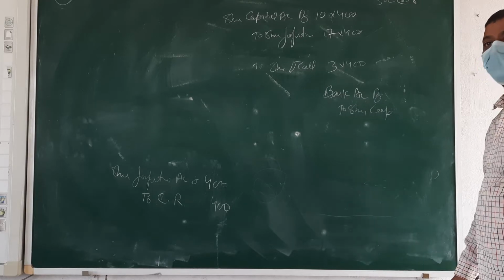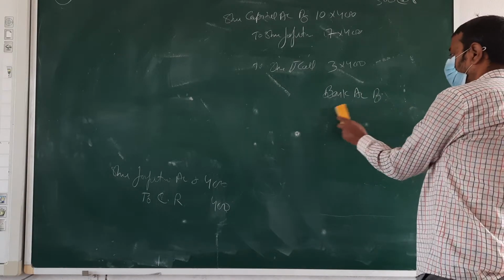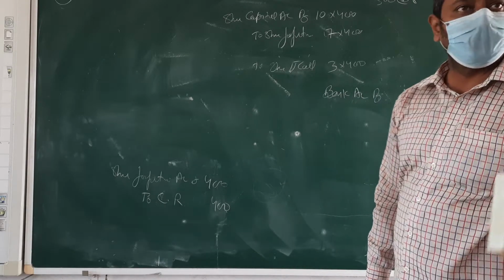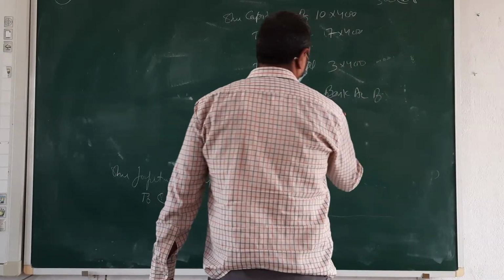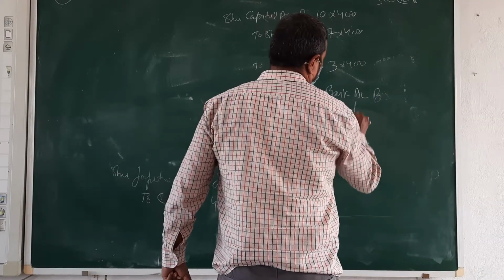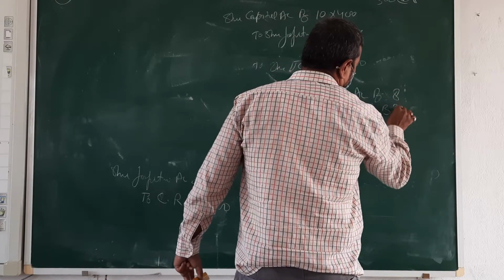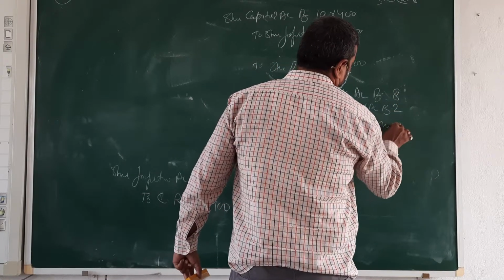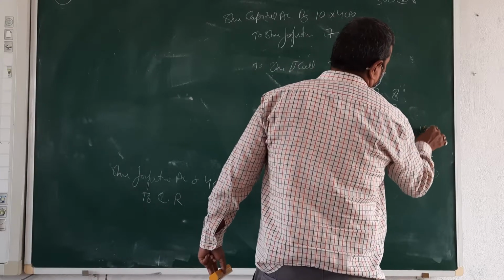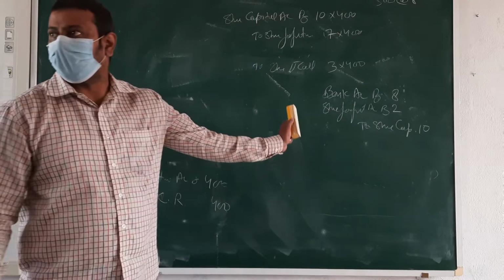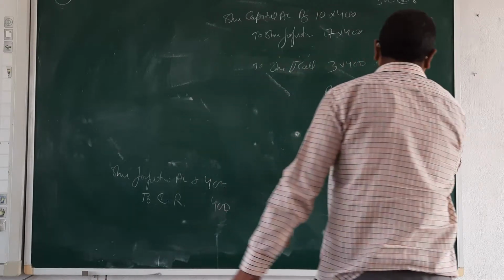Reissue 300 shares only. Then the share forfeiture account is debited because 8 rupees, then 2 rupees, then share capital 10 rupees. Then 300.